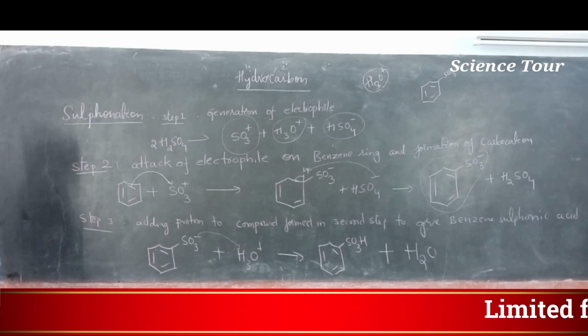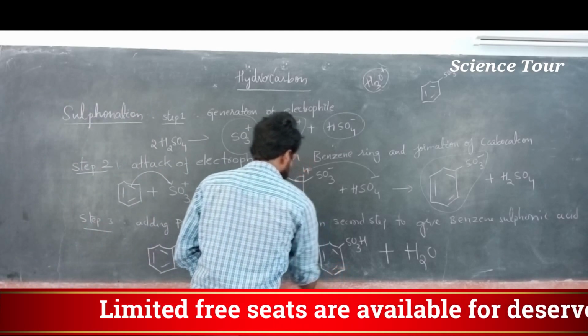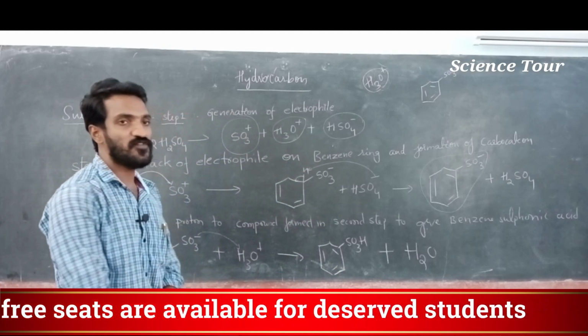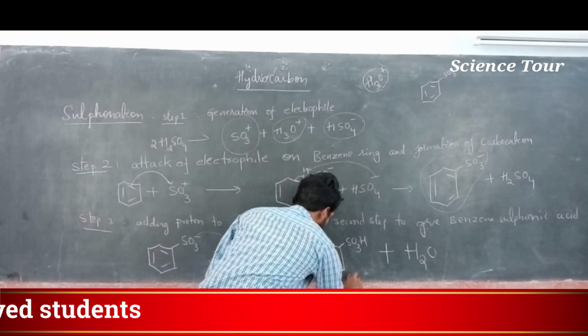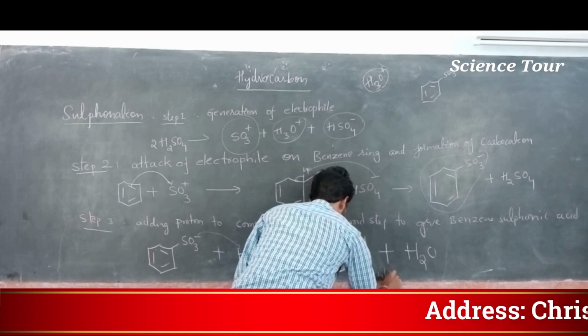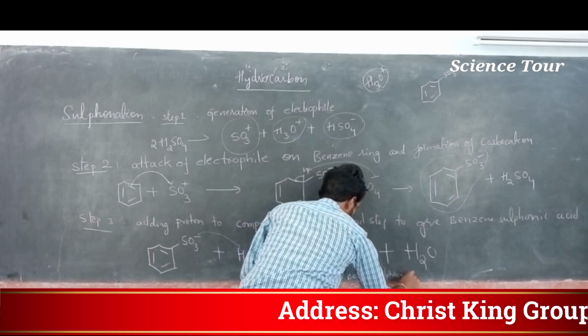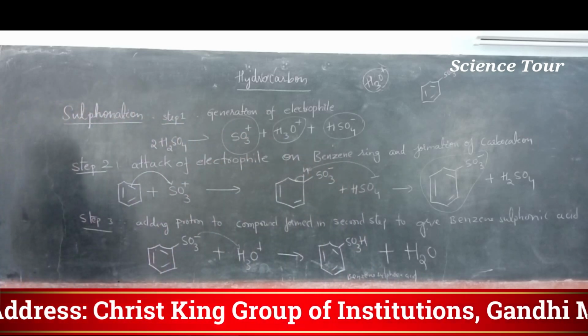So this is the method of preparation of benzene sulfonic acid. This is called the sulfonation method. Here you have to write benzene sulfonic acid. Okay.